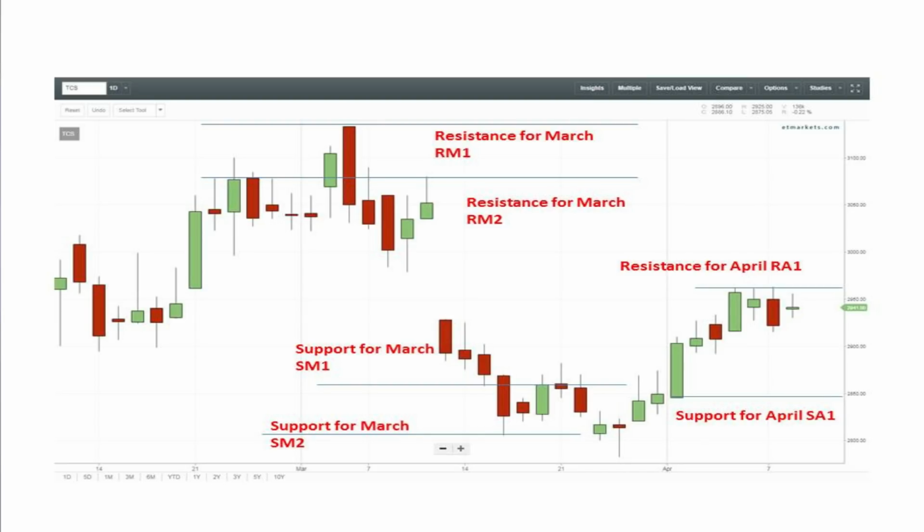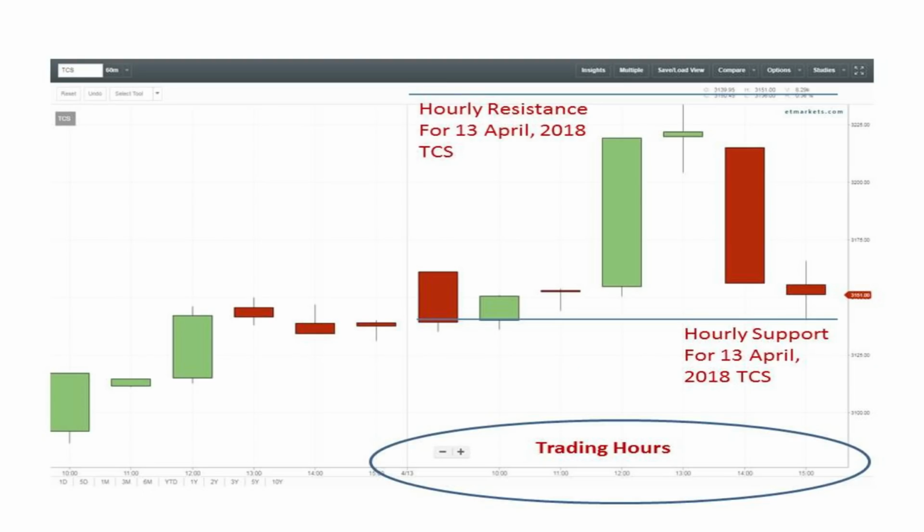Now, for example, let's plot this on the hourly chart. If I plot that on the hourly chart, you can see that the fluctuations are greater compared to the daily basis, because in intraday, if I plot the support and resistance on the intraday basis, the support and resistance will vary. You can see very well over here on the hourly basis how the chart had behaved. So you can see the support and resistance levels are different on the hourly time frame, the 60-minute time frame.